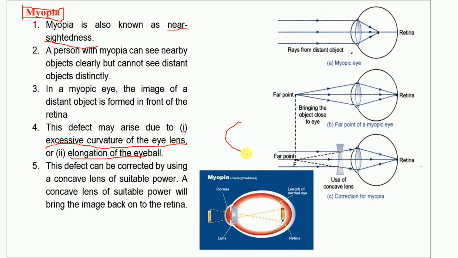Here the normal eyeball is a circle. Look, normally the eyeball must be like this. But this eyeball has become elongated. This is called elongation, and these are the main reasons. So myopia, nearsightedness, that is short-sightedness, is caused by excessive curvature of the eye lens or elongation of the eyeball. Excessive curvature means the lens becomes thick, because of which we can see only nearby objects.